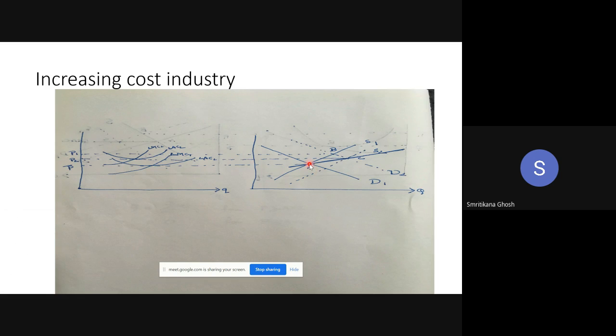Given this A, the price is determined say at P bar. That P bar is given to the existing farms, and as it is the long run equilibrium, through P bar there is a tangency of the LAC curve and LMC. So LAC1 and LMC1, this is the set of the initial cost curves. And this is the initial equilibrium of the existing farms. Is the starting point clear to all?